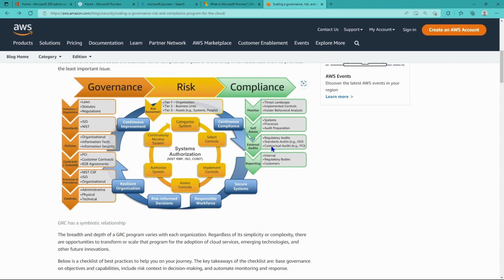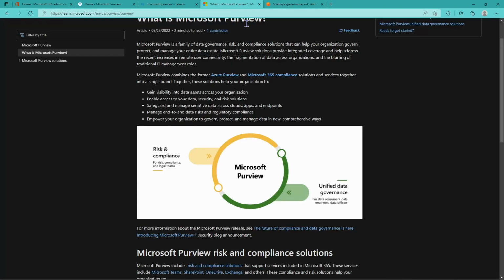Finally, there's compliance, which is the ability for organizations to understand and assess how they're doing in terms of their business requirements. Think of what has been defined in the governance phase versus what has been defined in the risk phase. Compliance is going to tell the business or a third-party entity how you're doing against what you set out to do or what you're required to do. And Microsoft Purview is providing all of these capabilities under the same solution name. Essentially, that's what Purview is.